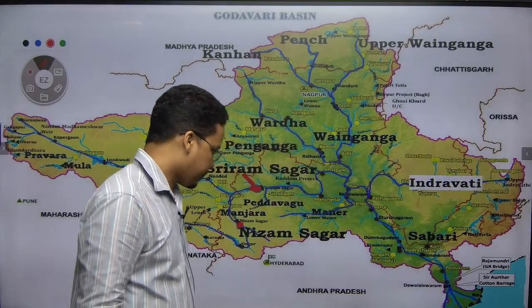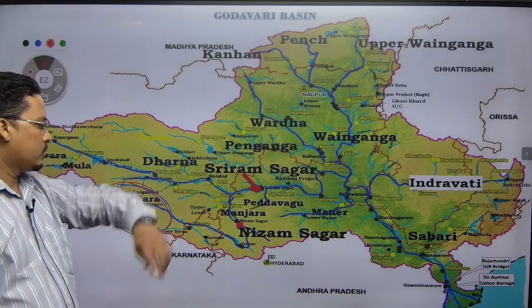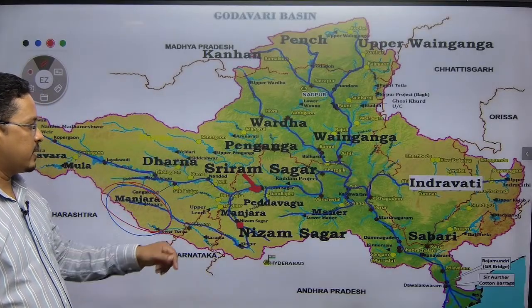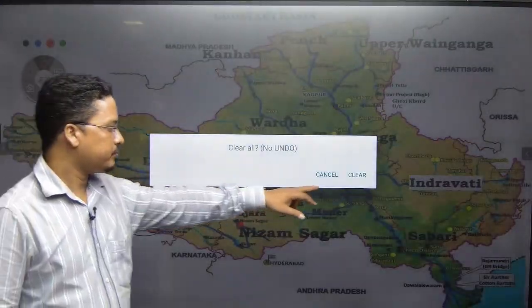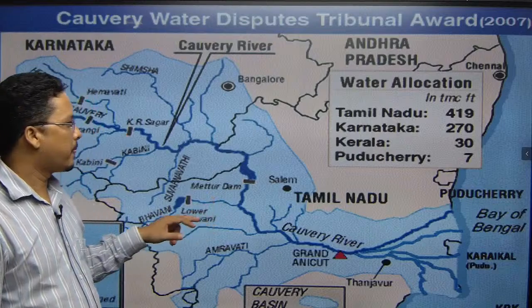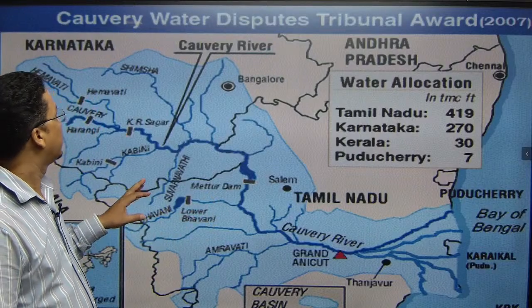Okay. Now there are some dams, like the Nizam Sagar and Sri Ram Sagar. These dams are also there. Done. Next, we will have the Cauvery system.